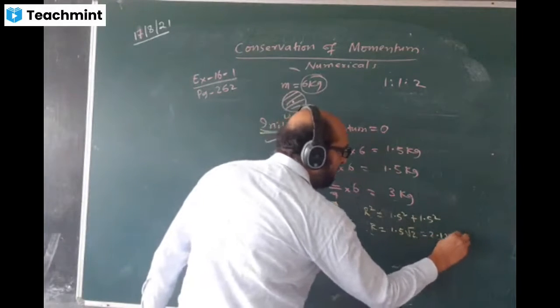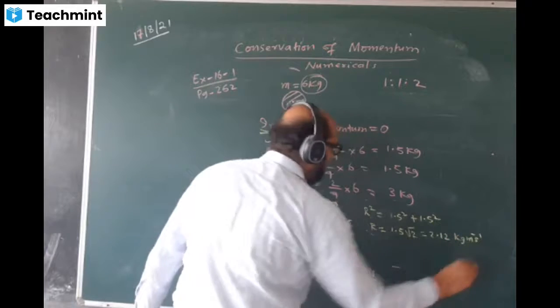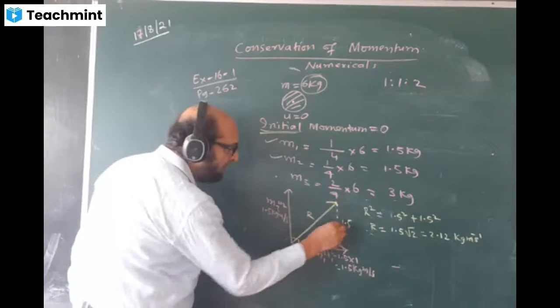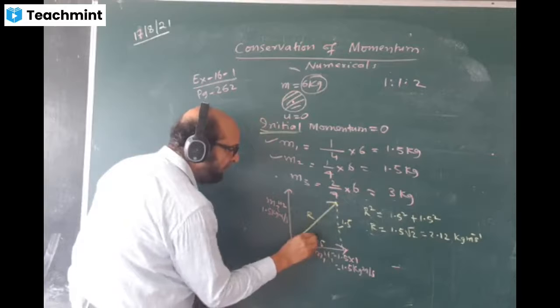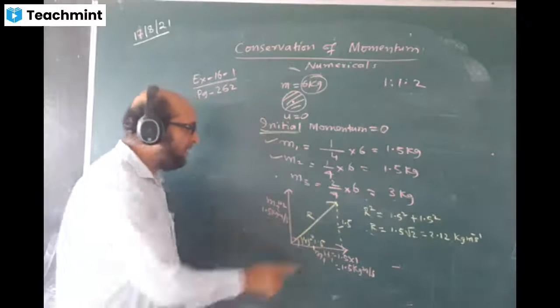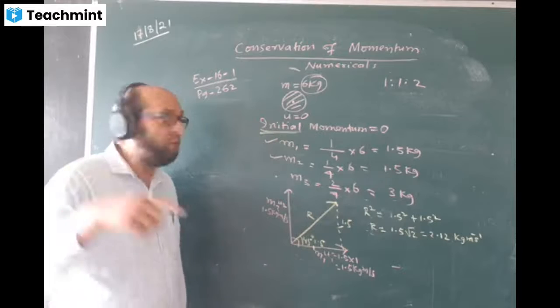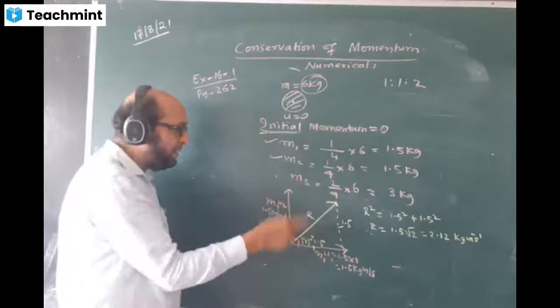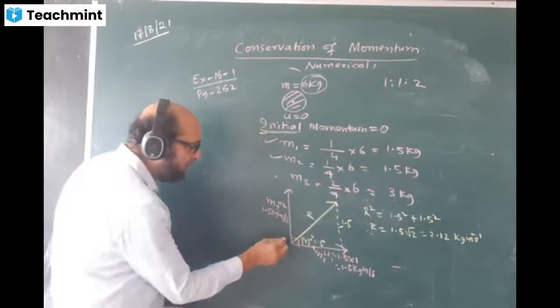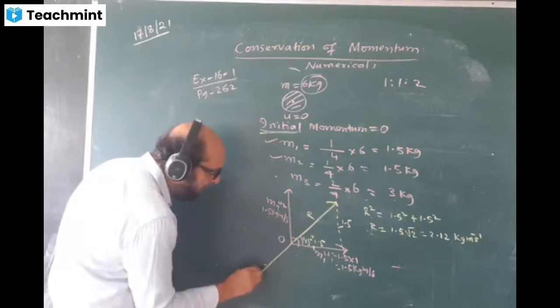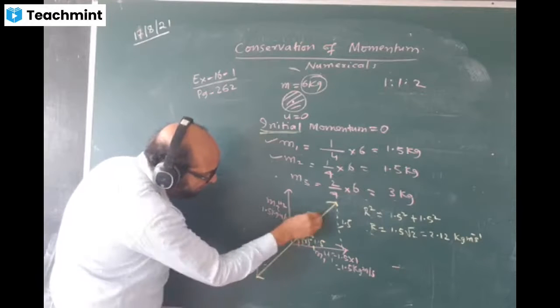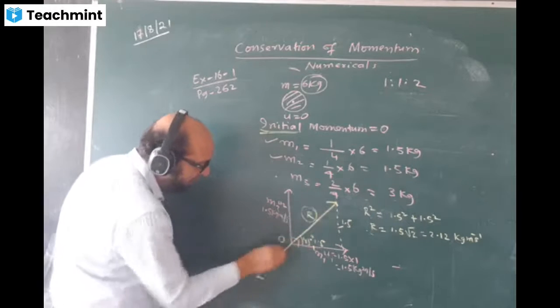The unit is the same, kg meter per second. And with what angle? Because these two sides are equal, this angle will be exactly 45 degrees. This is the resultant of these two, and you have to get the total answer 0. Initial momentum is 0, so the final answer also must come 0. That means the third fragment must be exactly equal to R and opposite in direction.